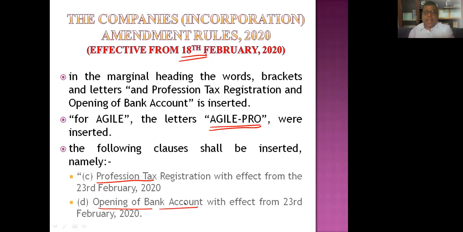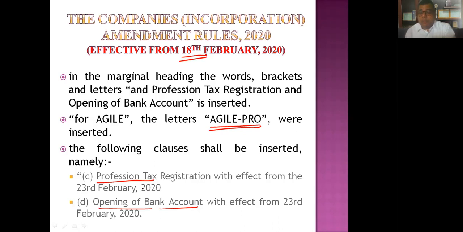So now in AGILE PRO, we have five registrations that are required to be done. One is GST, another is Employee State Insurance, ESI. Number three is provident fund. Number four is professional tax, and number five is the opening of a bank account. Among all these, as far as GST is concerned, the government says it is not mandatory. If you want to opt for GST, then you need to apply for it in AGILE PRO, which will be filed as a linked form in the SPICE Plus form, SPICE 32. I'll come to SPICE Plus as well.